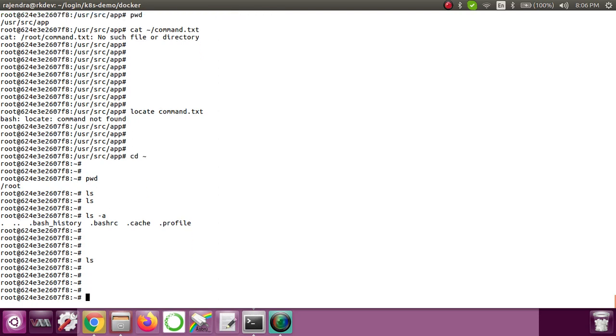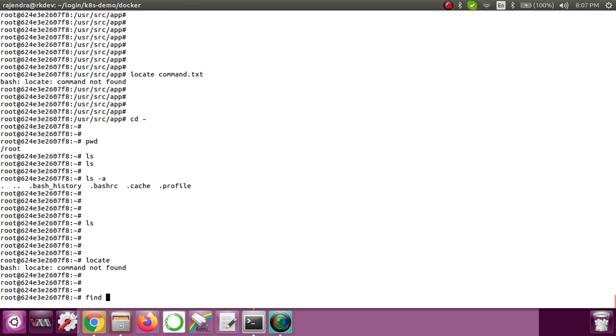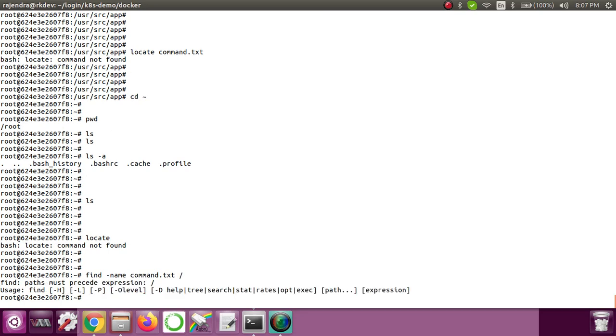Let me check whether we have the locate command here. Okay, locate is not there. Let me use find, with the name of the file, command.txt, and where I want to search is /. Did I miss anything here?